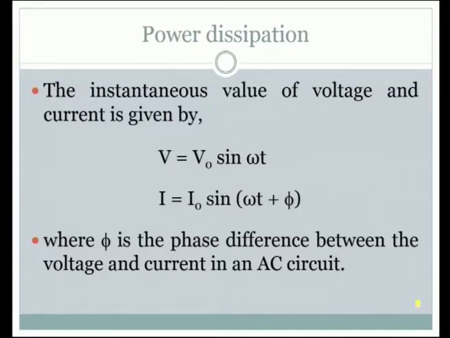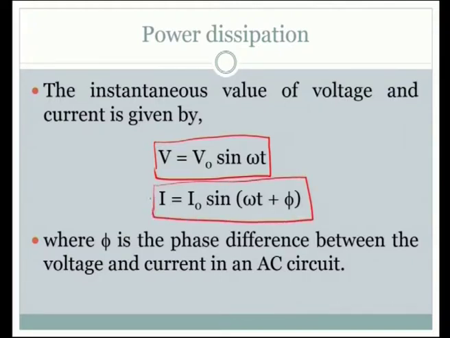The instantaneous values of voltage and current are given by these two expressions. This is the expression for the instantaneous value of voltage: V is equal to V naught sin omega t. Similarly, we have an expression for the instantaneous value of current.